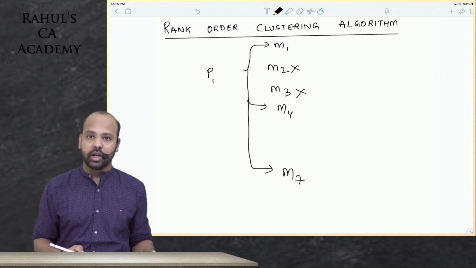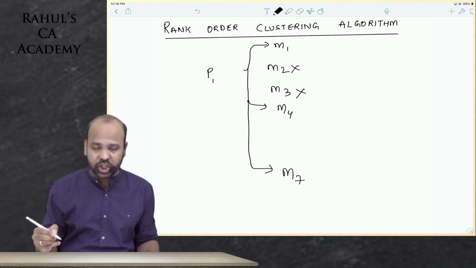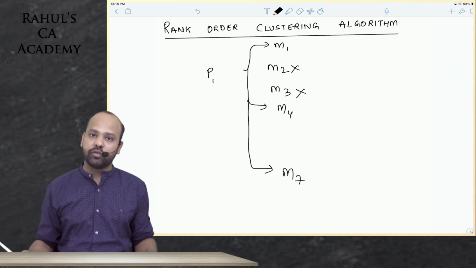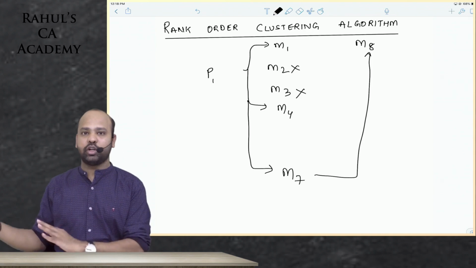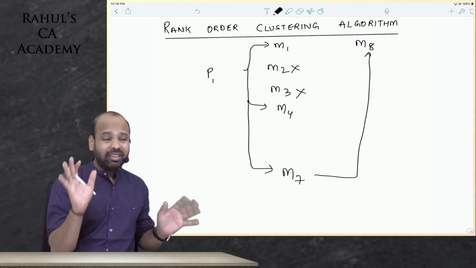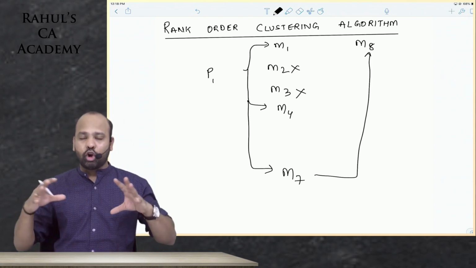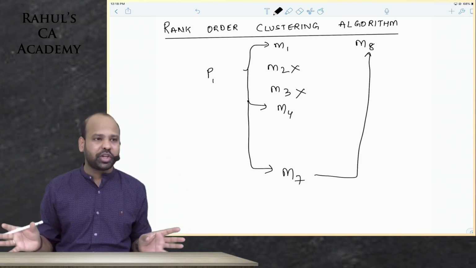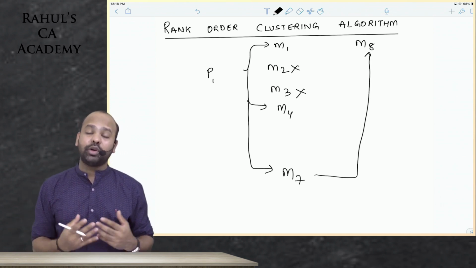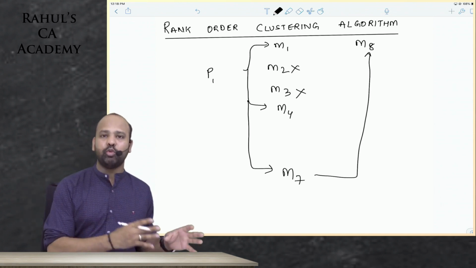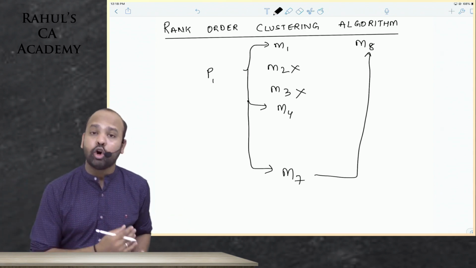So your part 1 is going all the way till machine 1. Then it has to be transported from machine 1 to machine 4. Then it has to be transported from machine 4 to machine 7. And what if after this it needs machine 8, which is lying right adjacent to machine 1? Now this is unnecessary movement of inventory throughout the organization. You have not organized your machines properly. This is what cellular manufacturing addresses. Let us ensure that we minimize the movement of inventory, the movement of parts, and the movement of people in the organization.